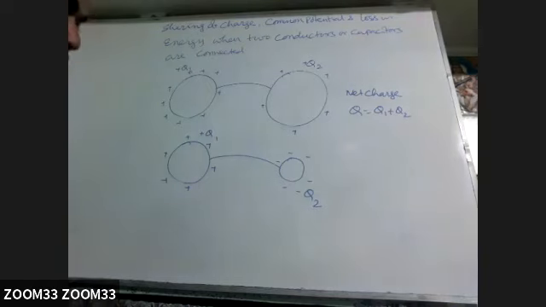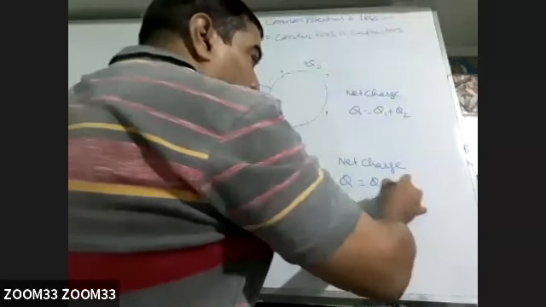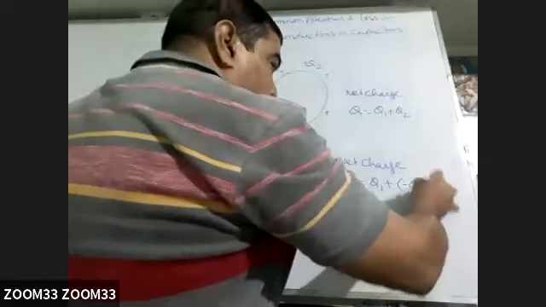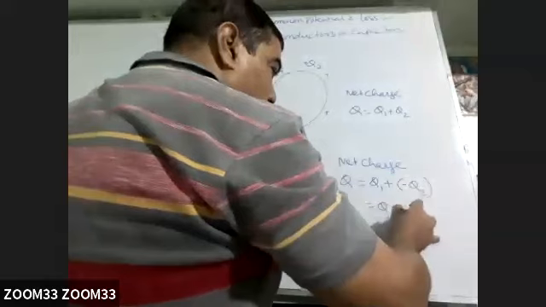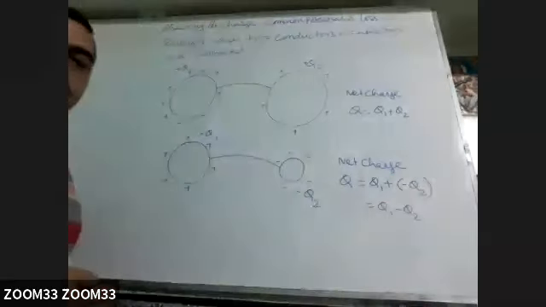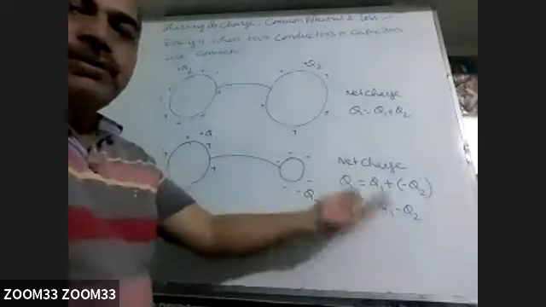What will be the net charge? It will become Q1 plus minus Q2, algebraic sum always. That is Q1 minus Q2.